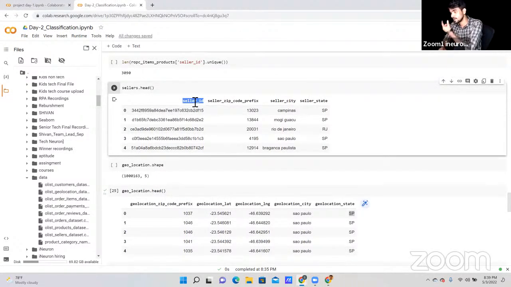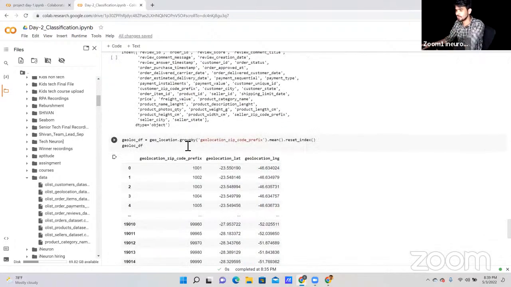We can overcome this issue using the seller ID, because sometimes it's possible that in the same location, in the same city, in the same zip code, multiple sellers are available. So how can we find out that this data belongs to this particular seller? Here we have a solution: seller ID. Based on the seller ID, we can find out that this product is available and our customer will get this product from this particular seller.